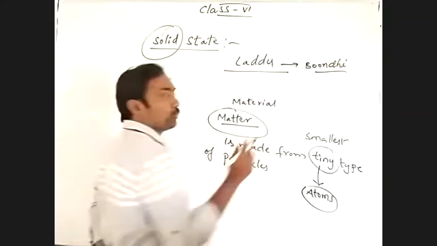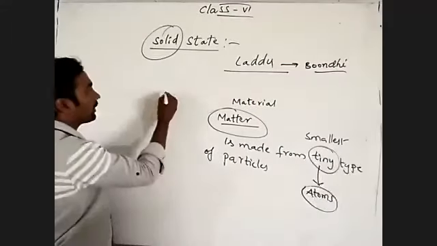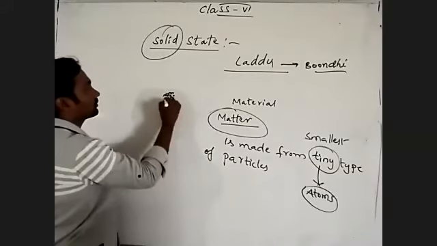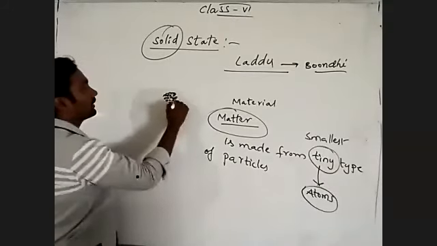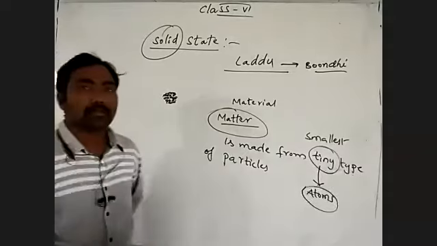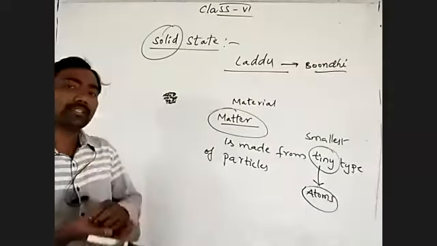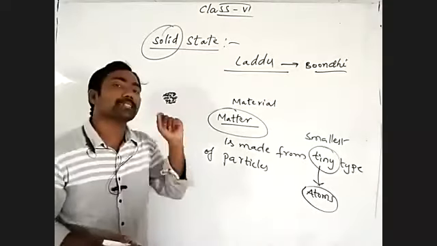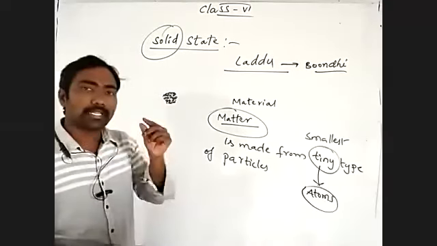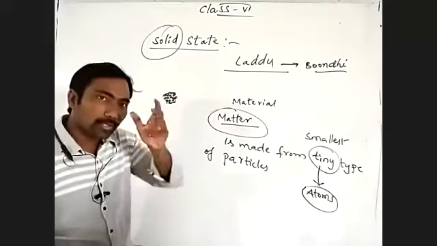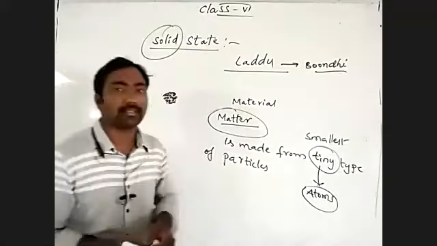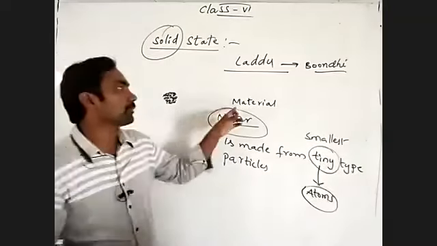By using bundi, the smallest particles. It is like a combination, is it or not? By the combining of tiny particles. Imagine each bundi particle is considered a tiny particle, and the laddu is a matter, I mean a material. So that matter or material is prepared by what?